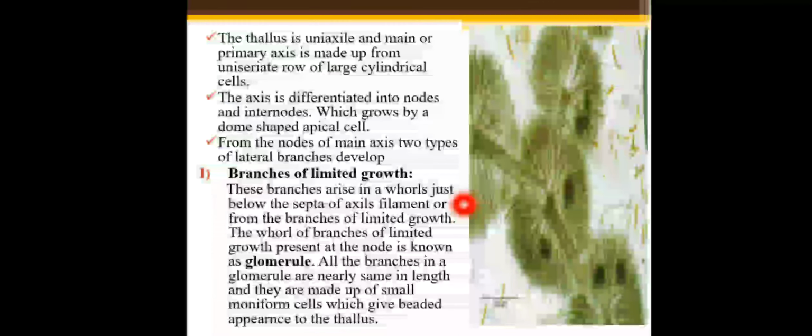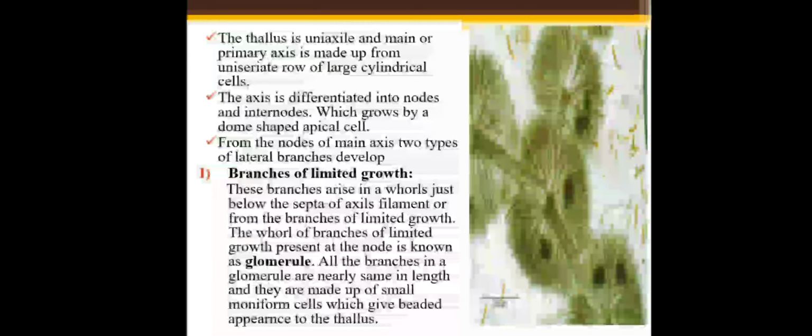These branches arise in a whorl just below the septa of the axis or filament. The whorl of branches of limited growth present at the node is known as a glomerule. All branches in a glomerule are nearly the same in length. They are made up of small moniliform cells, which give a beaded appearance to the thallus.